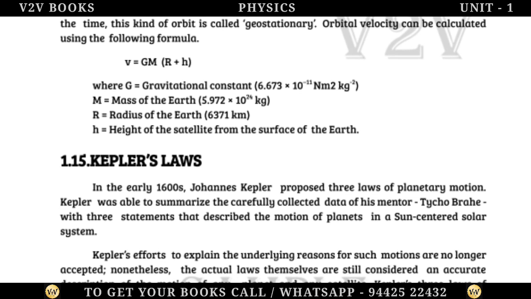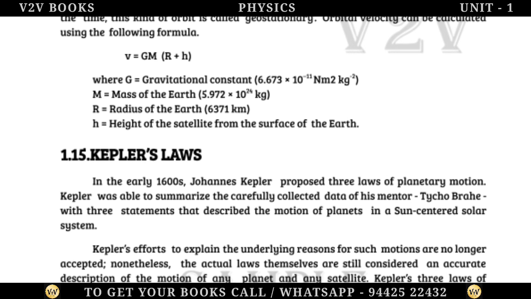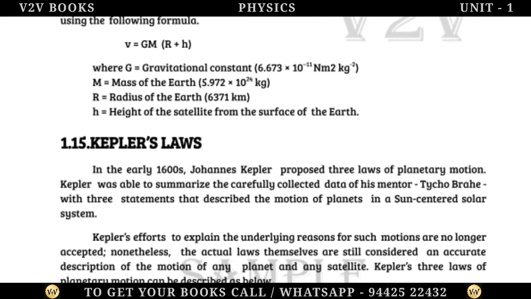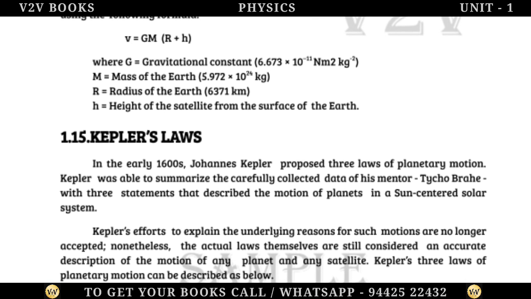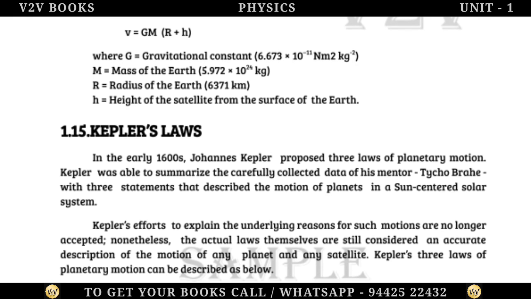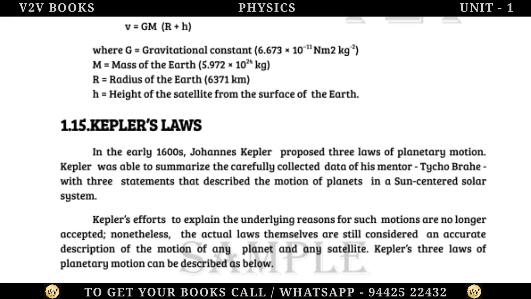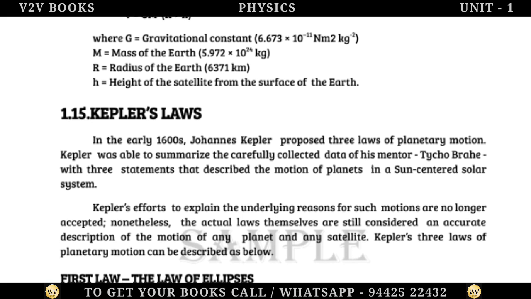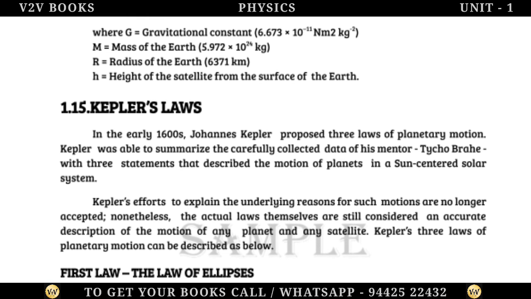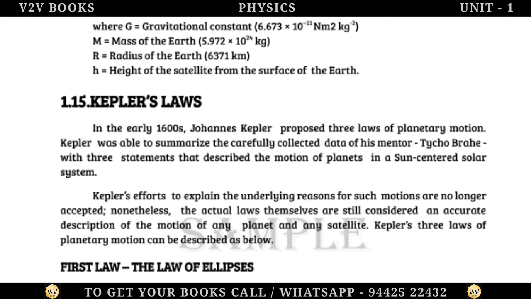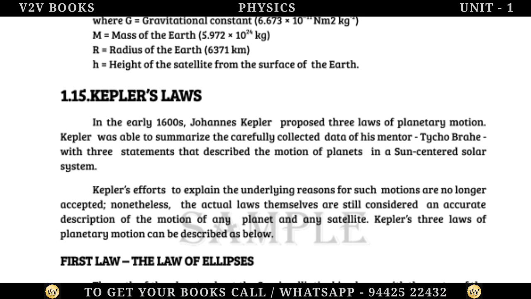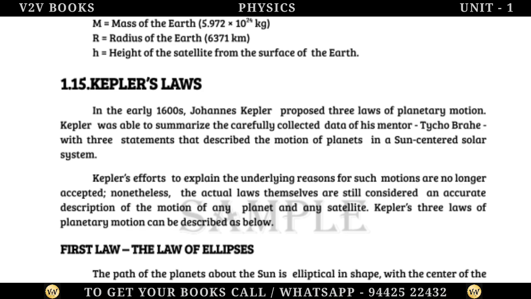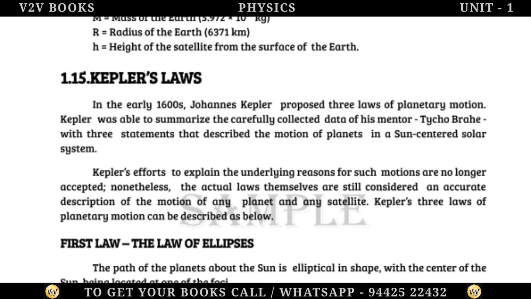V is equal to the square root of GM divided by R plus h, where G is equal to the gravitational constant 6.673 times 10 to the power minus 11 N m squared per kg squared. M is equal to the mass of the Earth, 5.97 times 10 to the power 24 kilograms. R is equal to the radius of the Earth, 6,371 kilometers. H is equal to the height of the satellite from the surface of the Earth.